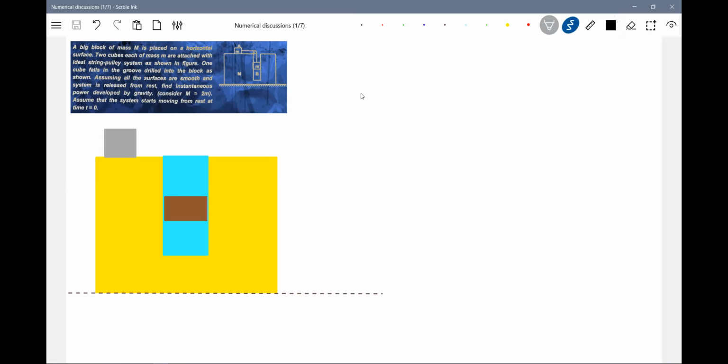Okay, let's discuss the concept now. And that is a cavity. That blue color one is what I'm trying to show as the cavity. So here we have a pulley. Then the thick rope.